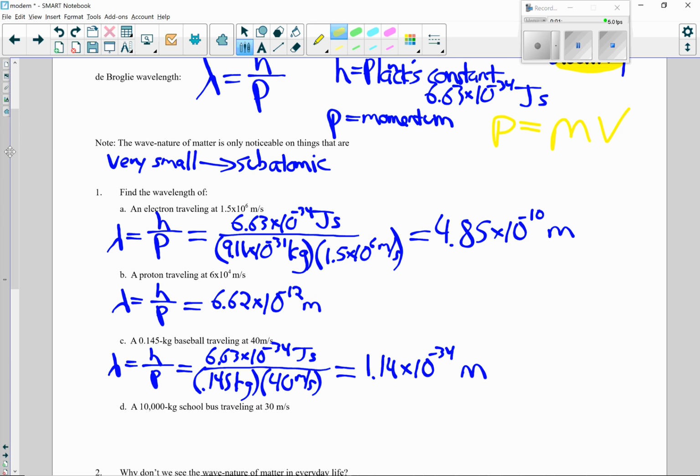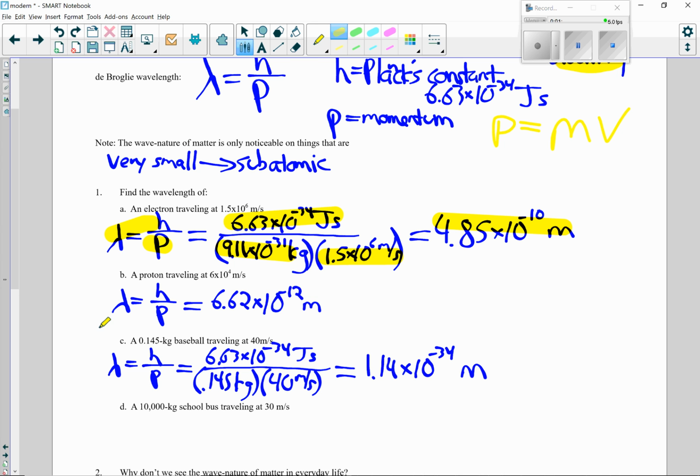All right, find the wavelength of an electron traveling at 1.5 times 10 to the 6 meters per second. So we use our equation, lambda equals h over p. H we just plug in. For p, we're putting in the momentum of that electron. We use the mass of the electron times the speed given. Plug all those numbers in, we get 4.85 times 10 to the 10 meters.